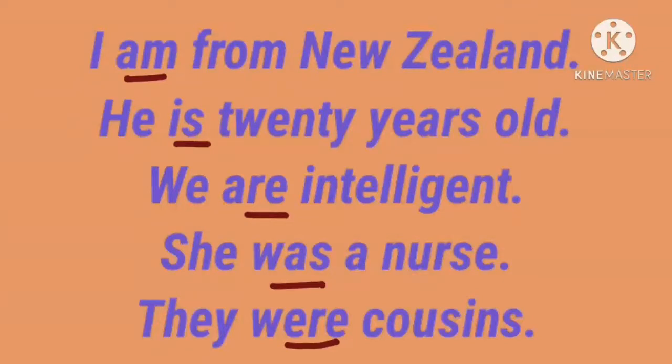Next, we are intelligent. We, plural subject, so we use the auxiliary verb are. Okay, we are intelligent. This is in present tense.